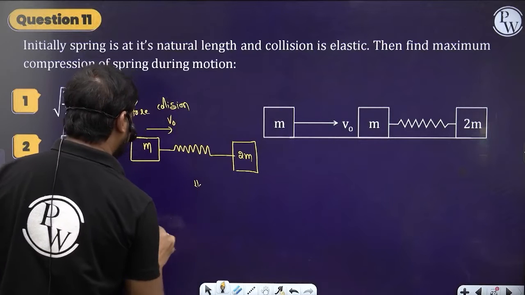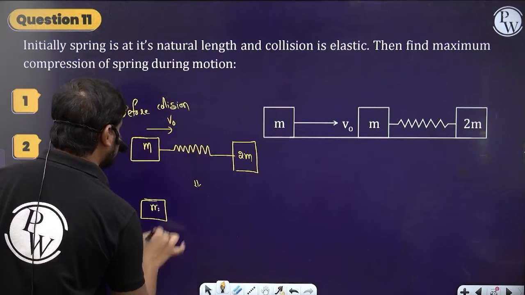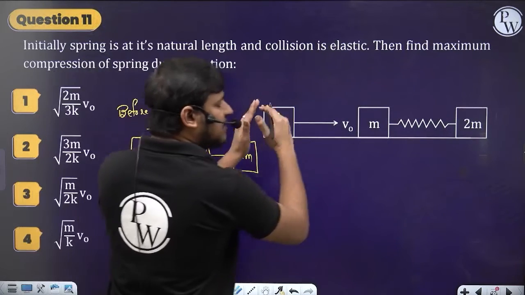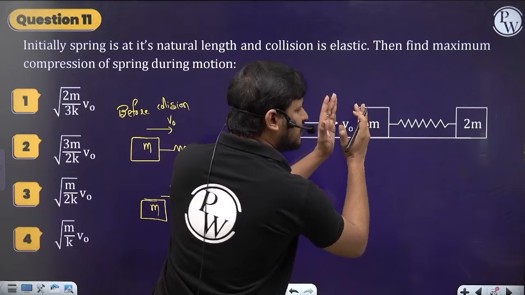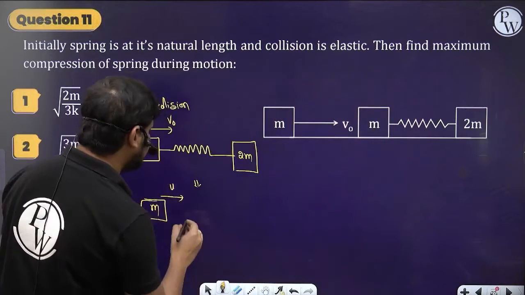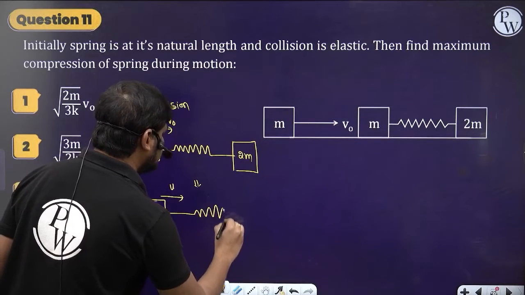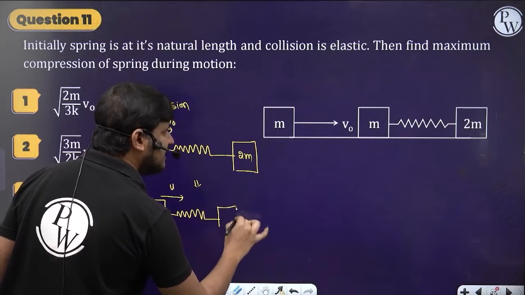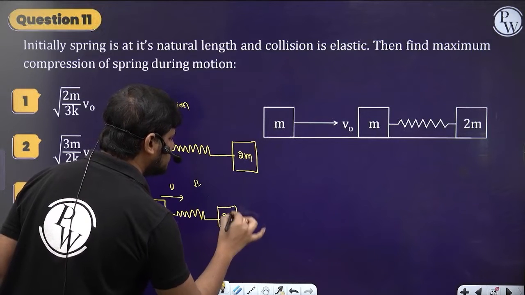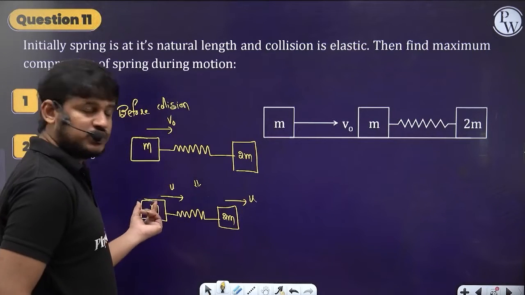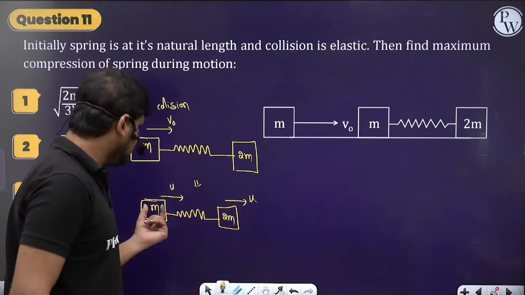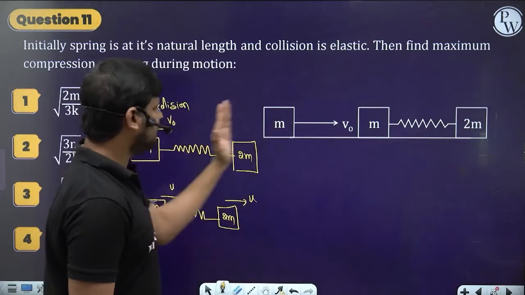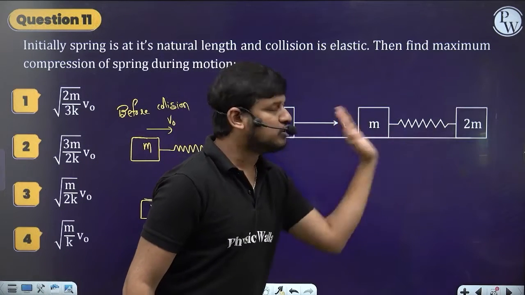After collision, this is of mass m, which moves with some other velocity u. Just after hitting, first it gains a velocity v naught, and once it starts moving its velocity changes. Let it be velocity u, and the spring compresses, and the 2m mass also will move with the same velocity u. This and this will move with the same velocity u after collision, because these two form the same system.